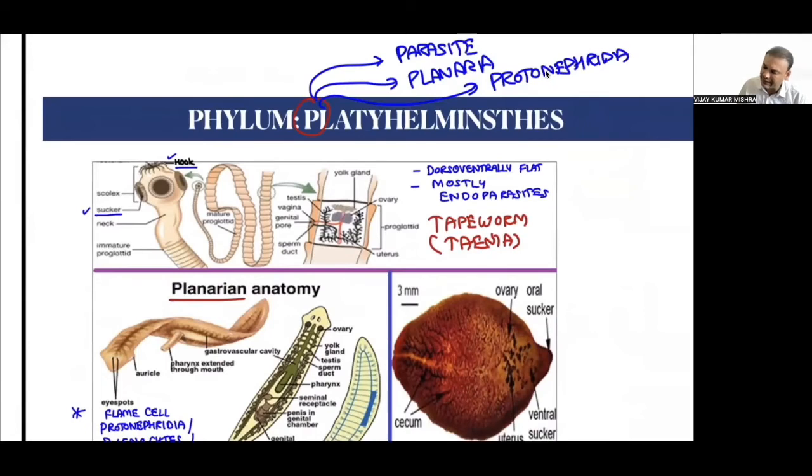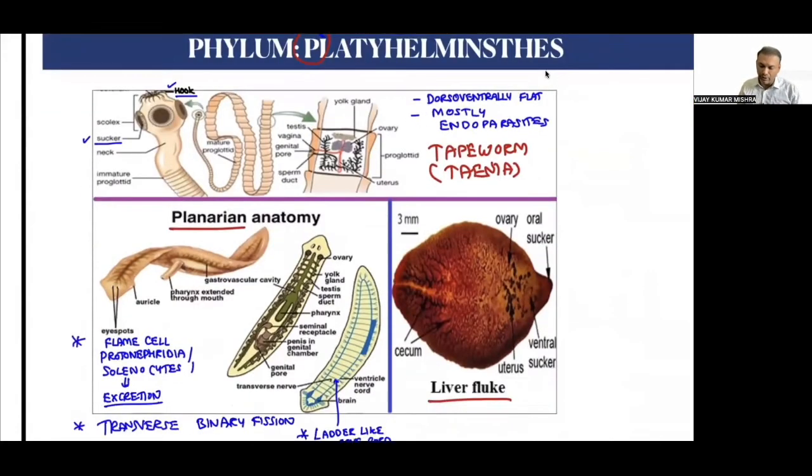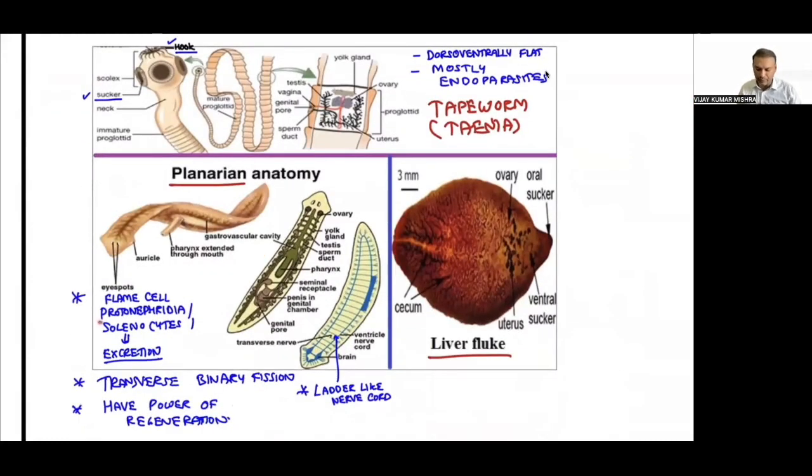Protonephridia. The word nephridia deals with the kidney, with excretion, and with osmoregulation. So planaria is going to have protonephridia, or flame cells, and we also call it a solenocyte. You need to remember all three because a question can be asked from anywhere.